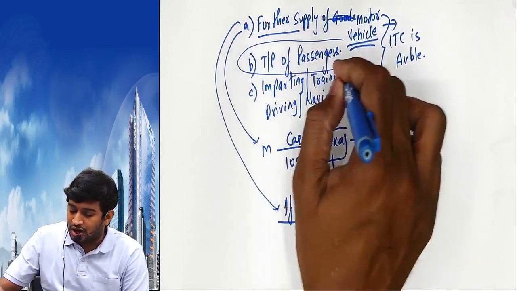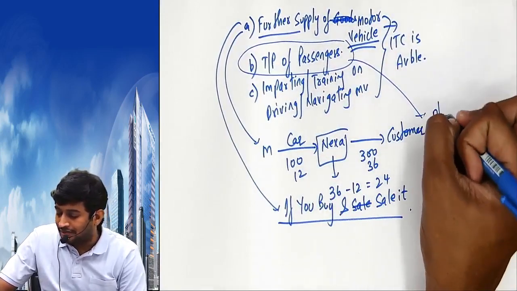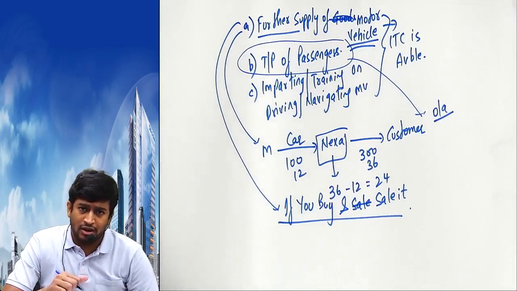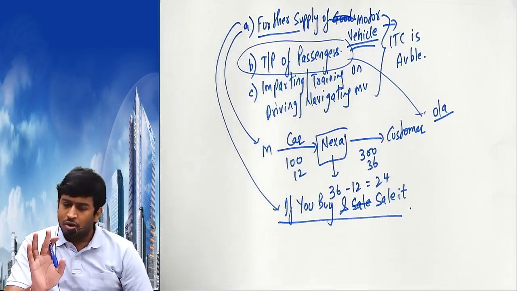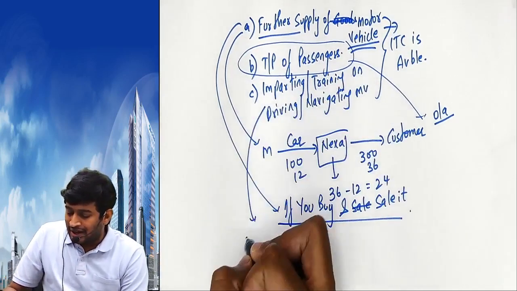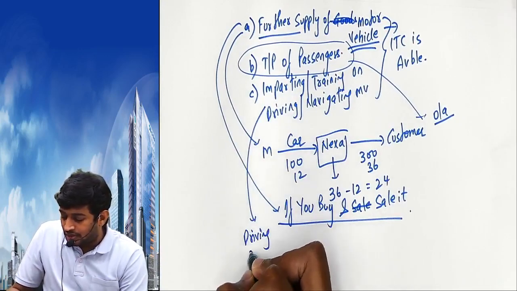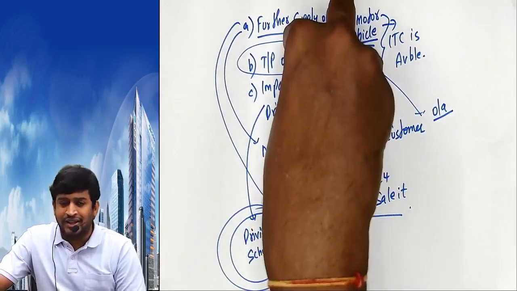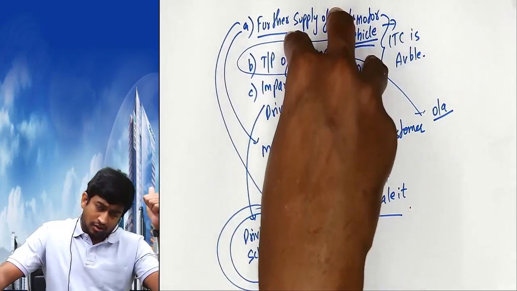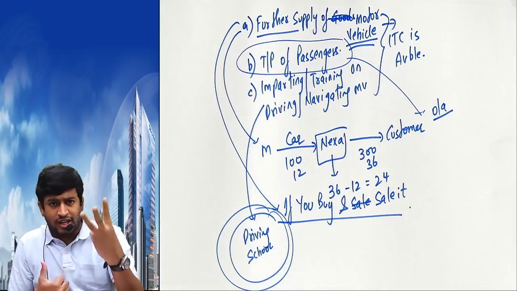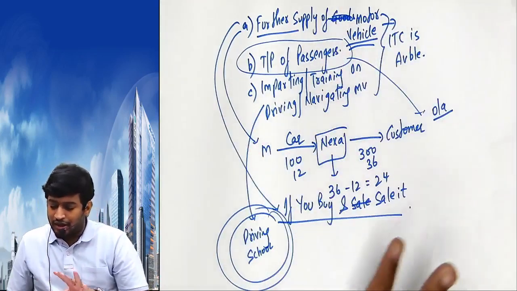Second one, transportation of passengers. Example, Ola. Ola bought 10 Maruti vehicles from Maruti Suzuki. They are using them to transport passengers within Hyderabad, from SR Nagar to Abids. Ola also can claim input tax credit because they are using them for transportation of passengers. And I am running a driving school. If you are running a driving school, then also you can claim the input tax credit. In these three cases, I can claim. These are special cases. Normal rule cannot be claimed. Special cases 3 can be claimed. That is the meaning of this.